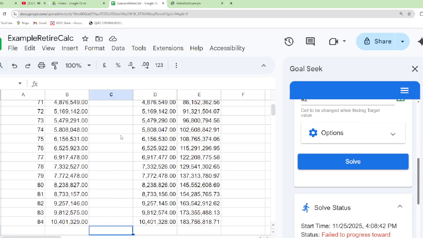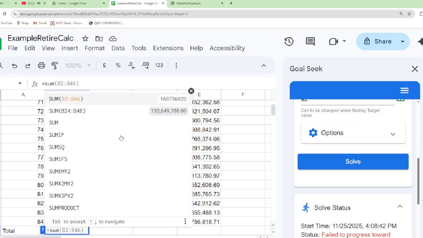Let us take a summary of this. So that is the total of this field. Expenses total is equal to sum of B3 to B46. Anyhow, let us take B2. No problem.